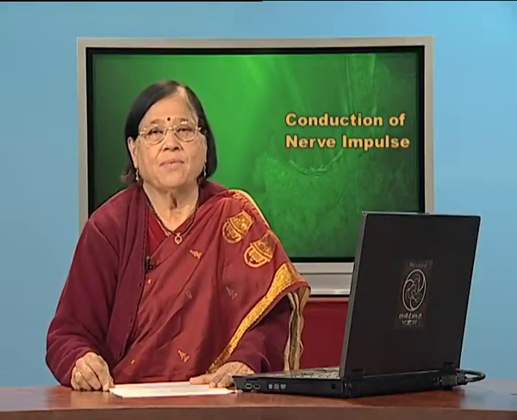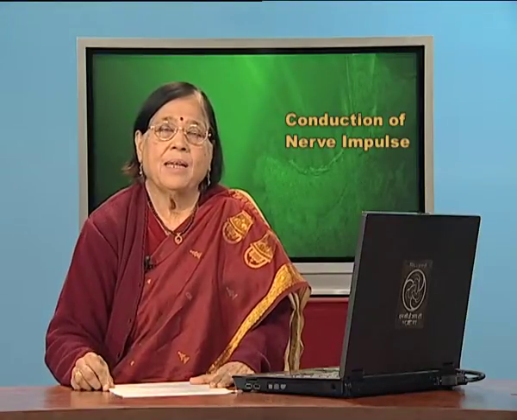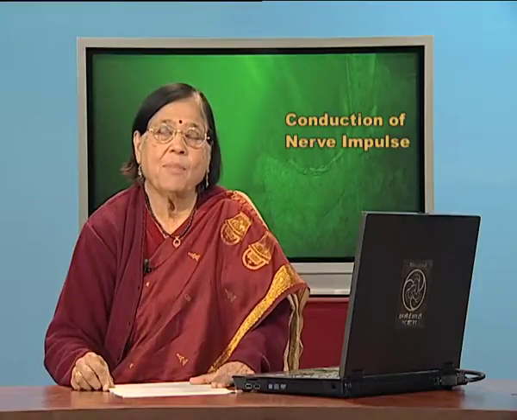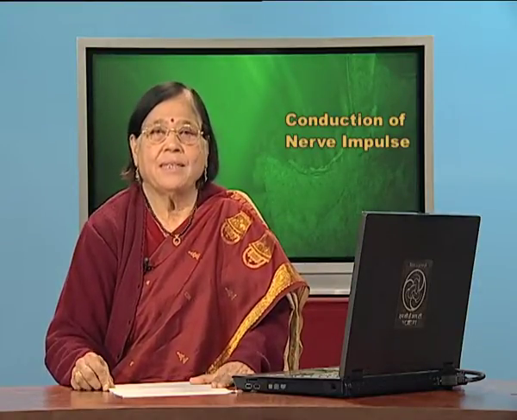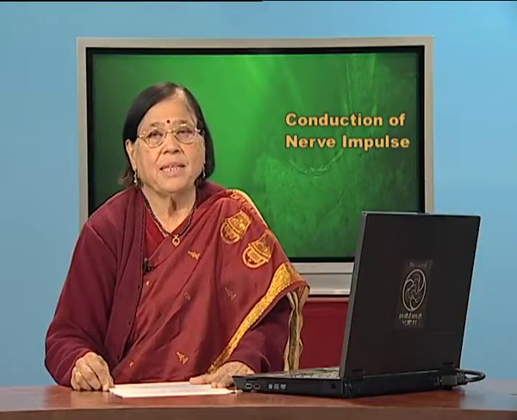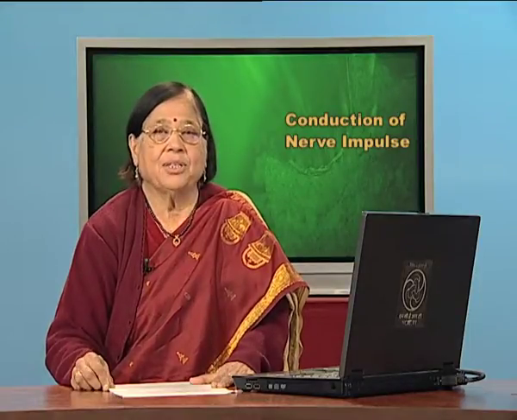So, one thing is very clear, that gradient is maintained. Now, if gradient is maintained, it is called a polarized condition. Please do not forget that our nerve cell is in a resting condition. Now, the resting condition is also a polarized condition.